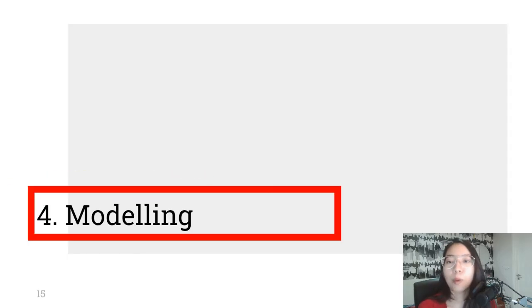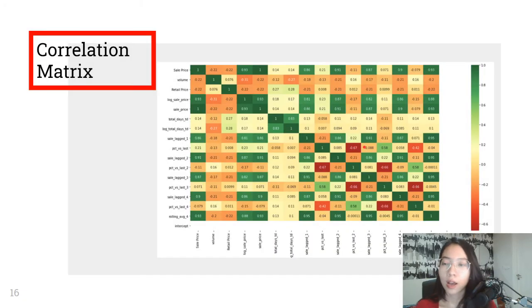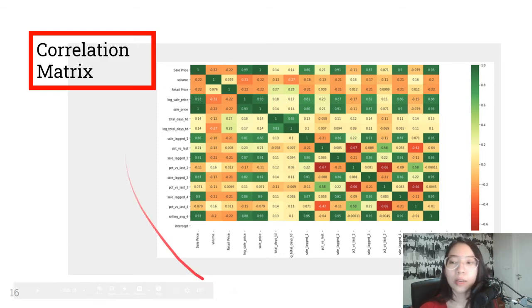Now we're going into the modeling part of this paper. In this part, we actually use similar requirements for both models. The first thing that we do is a correlation matrix analysis in order to find the strength of the relationship between two variables. We can see in the matrix that there are some features that have a higher correlation value towards sell price compared to other features.